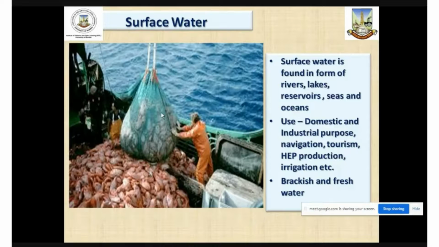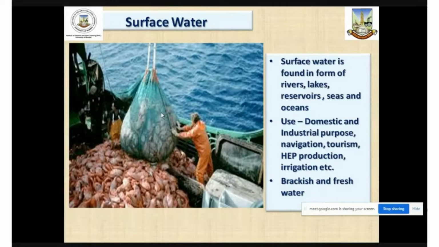If we talk about fresh water, it is available in the form of rivers, lakes, and reservoirs, and the brackish water is found in seas and oceans. Now, the importance of fresh water not only lies in irrigation or domestic purposes of water usage, but also fishing activities are carried out in freshwater reserves.